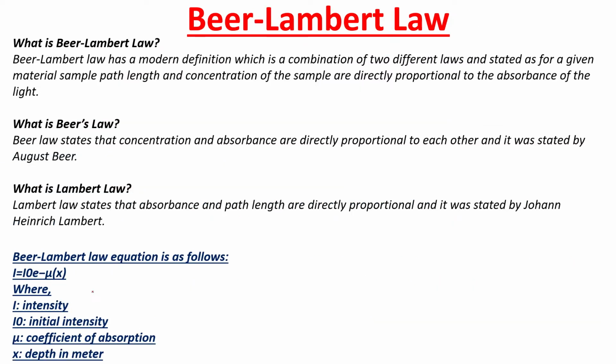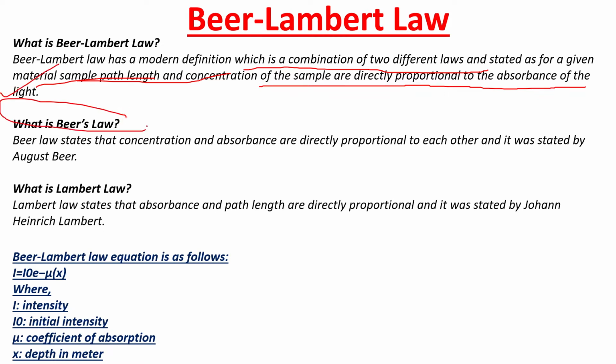Next, Beer-Lambert's law. So what is Beer-Lambert's law? Beer-Lambert law has a modern definition which is a combination of two different laws and stated as for a given material, sample path length and concentration of the sample are directly proportional to the absorbance of light. And what is Beer's law?